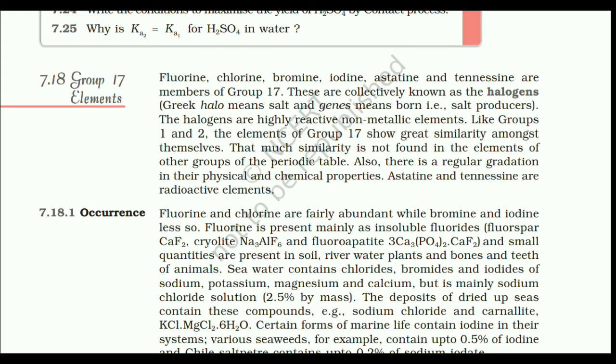7.18 Group 17 elements. Fluorine, chlorine, bromine, iodine, astatine and tennessine are members of group 17. They are collectively known as halogens, that is, salt producers. The halogens are highly reactive non-metallic elements. Like groups 1 and 2, elements of group 17 show great similarity amongst themselves. That much similarity is not found in the elements of other groups of the periodic table. Also, there is a regular gradation in their physical and chemical properties. Astatine and tennessine are radioactive elements.